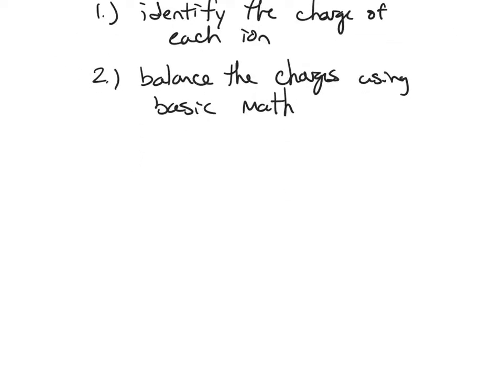Here's an example of one that you'll need to write out from name to formula. Sodium sulfide. So the metal, sodium, is just the symbol Na. And the charge on that sodium is a predictable charge because it's in the first column of the periodic table. These metals, if they're in the first column, have a +1 charge, and if they're in the second column, they have a +2 charge, and if they're aluminum, they have a +3 charge.